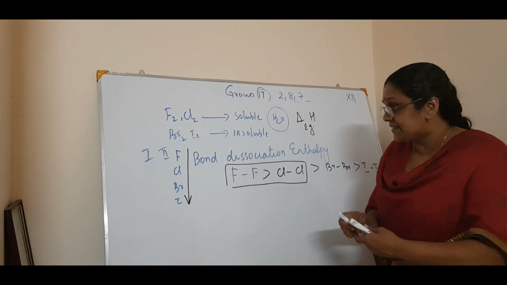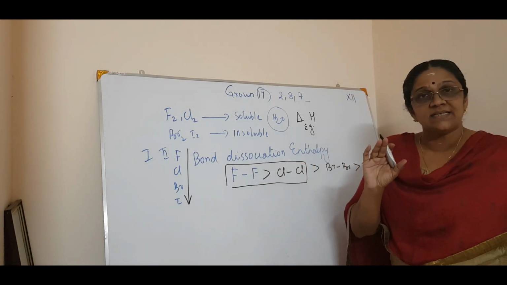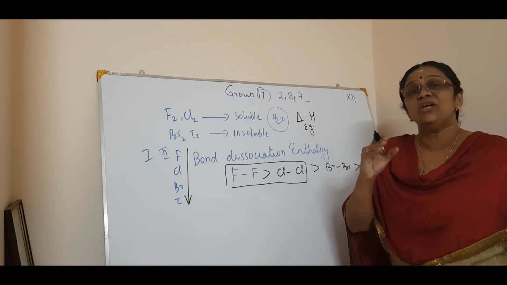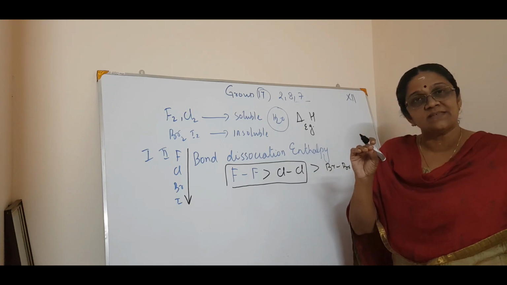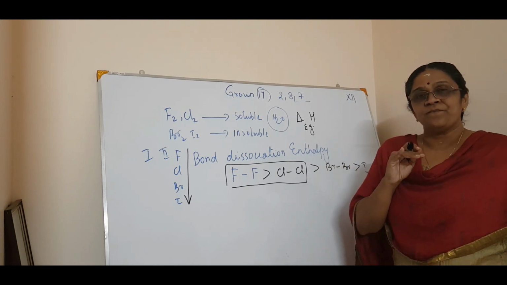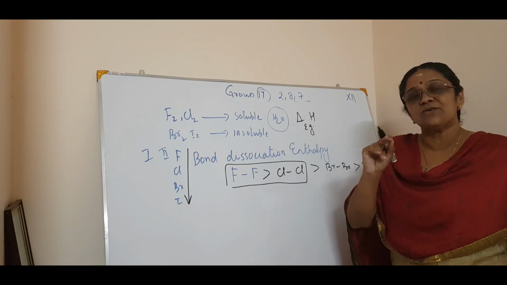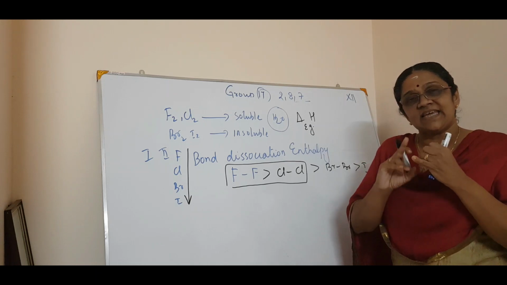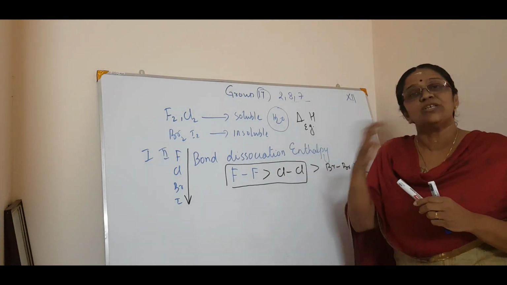The point is, see, in all cases for fluorine, in the board exam also I am telling you a tip: whenever a question comes for fluorine, the exception is mainly because of two reasons. One is the small size and second is the less dissociation enthalpy, which is also due to small size.